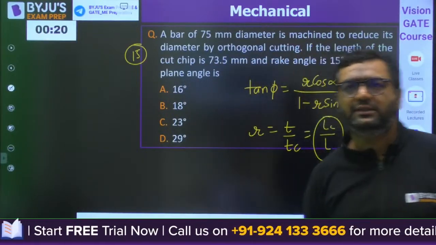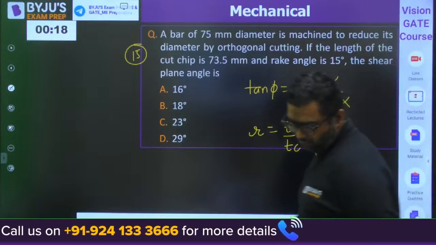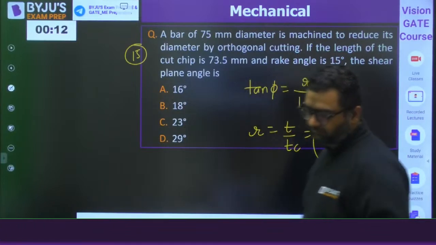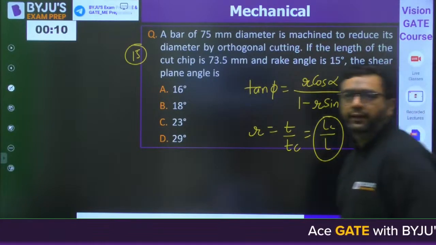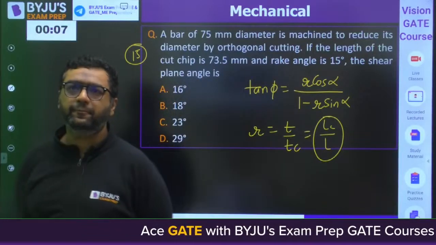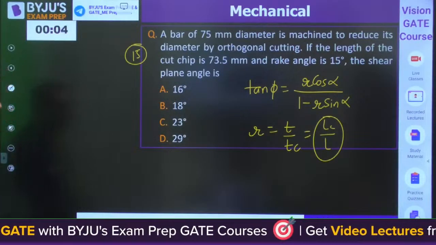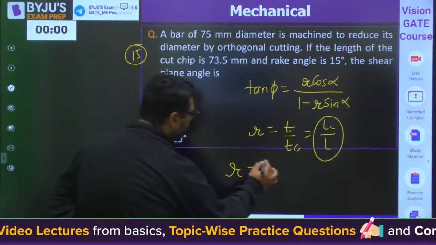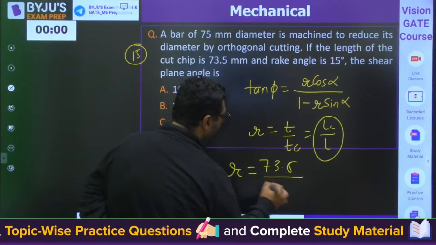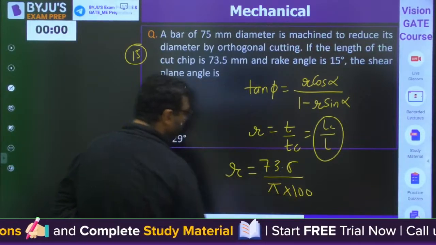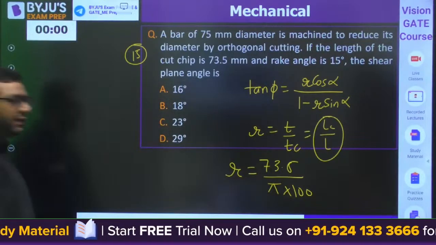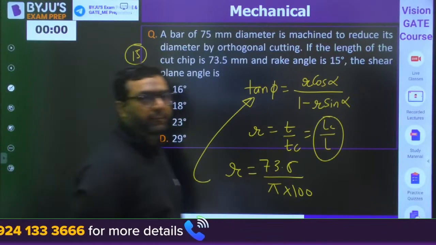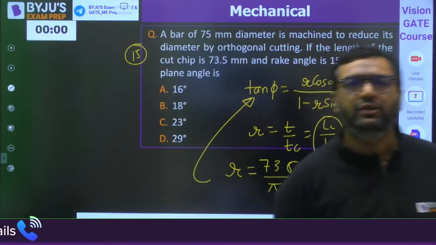What would be the answer for this? A, B, C, D. First of all, find out r. They have given you lc 73.5 divided by pi into 100. This will give you r. Put it here, you will get phi. Calculator will be available in the exam. Solve it, guys.